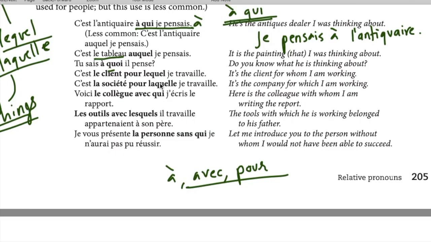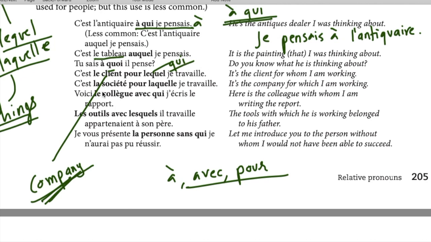So here you see this: c'est le client pour lequel je travaille. You can also use pour qui here, because it is referring to a person. But le client could also be a company, isn't it? It doesn't have to be a person. Lequel generally doesn't go with people. It only goes with things. So that's why I think the client here is a company, not one person. If it was a person, you could have used pour qui je travaille.